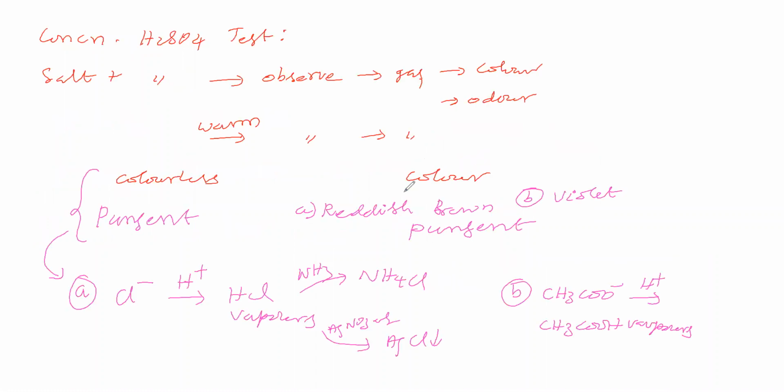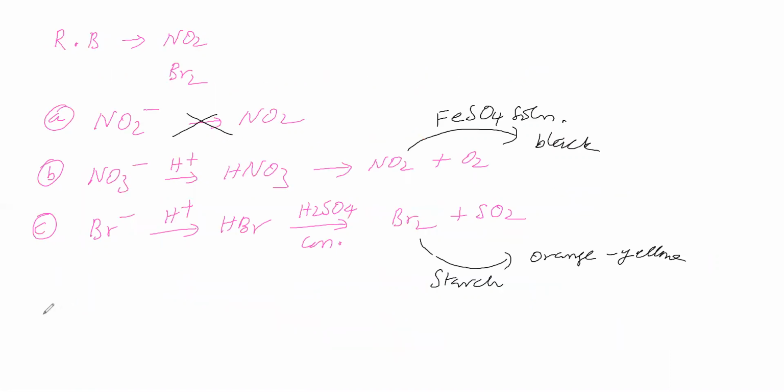Next we will see, if the gas has color, one possibility we said is reddish brown, another possibility we said is violet. So what the violet possibility is, that we will see. Now we are going for the violet possibility.